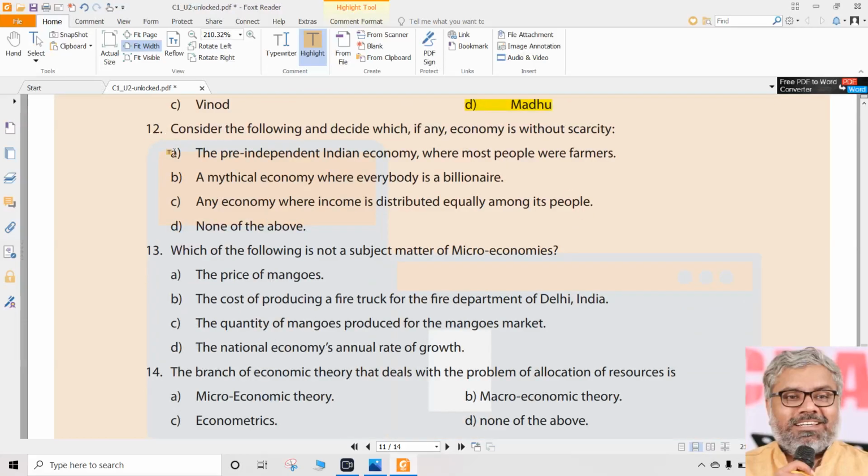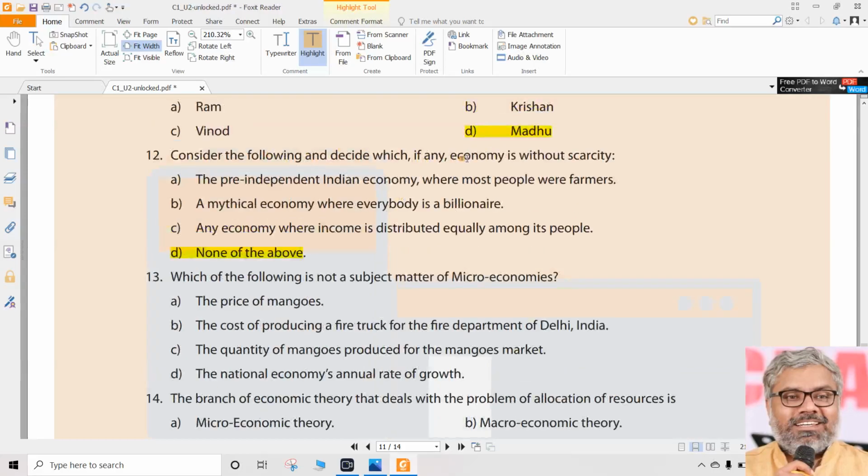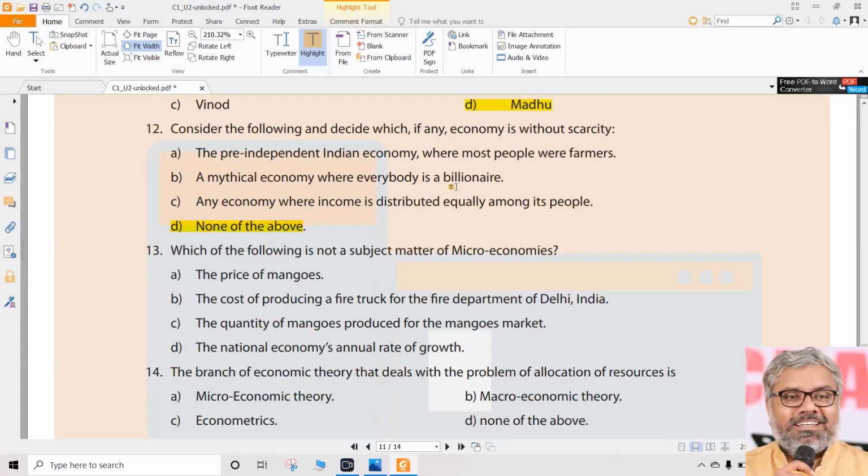Next, question number 12. Consider the following and decide which, if any, economy is without scarcity. Ideally speaking, we don't have to look at the options either, because there is no economy without scarcity. And what is the question asking us? Is there any economy without scarcity? Will there be A, B, C, or even 400 options, there will never be any economy without scarcity. So none of the above will be without scarcity. Every economy will be with scarcity only.